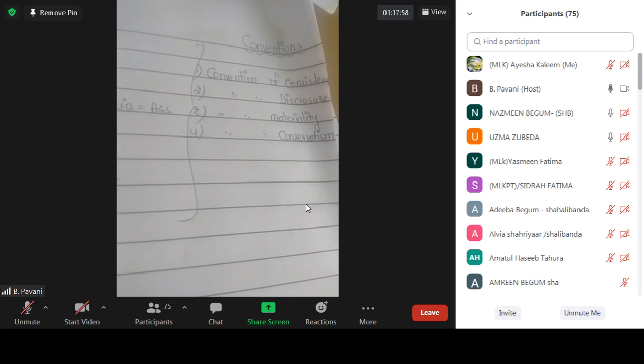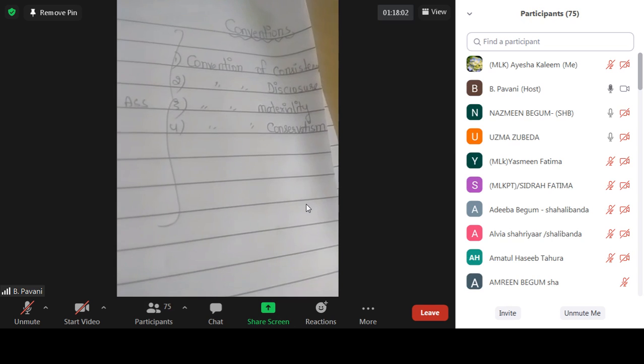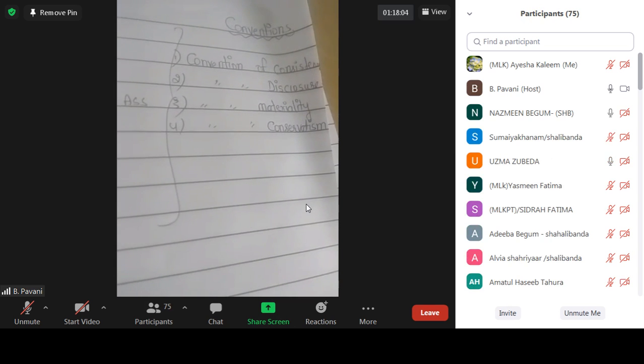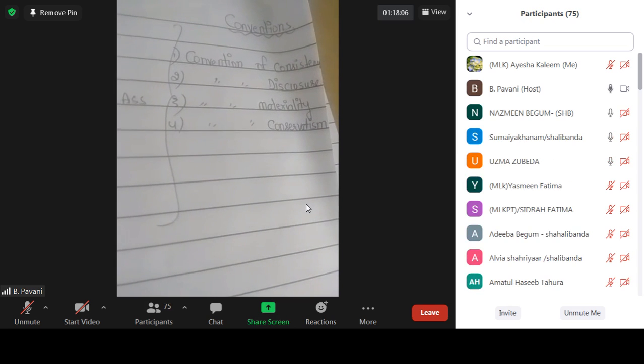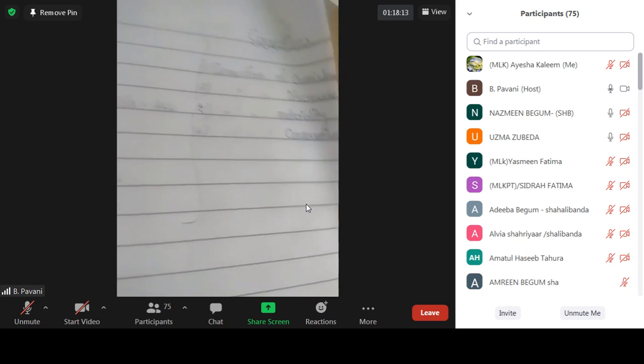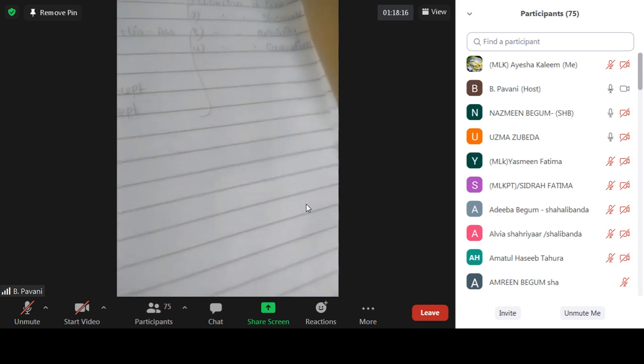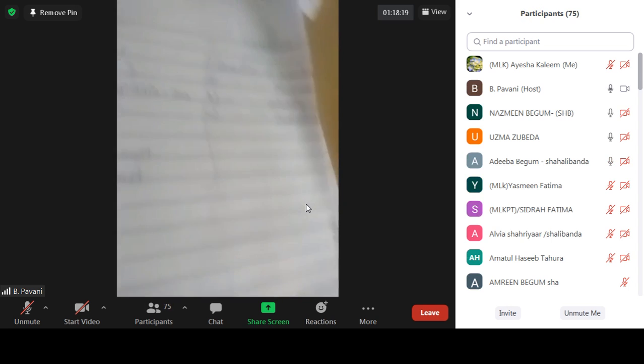If necessary, then only they will make a change. Otherwise, whatever system or practices they are following, the same they will follow from 1 year to another year, because it will be easy for them to do the comparison from one period to another. The second one is the convention of disclosure.